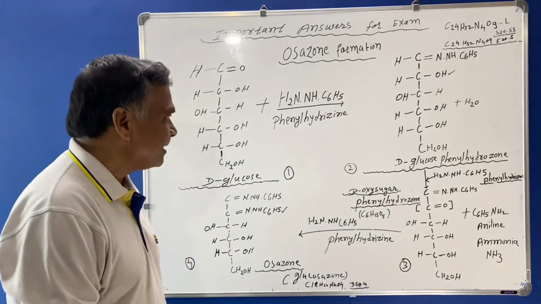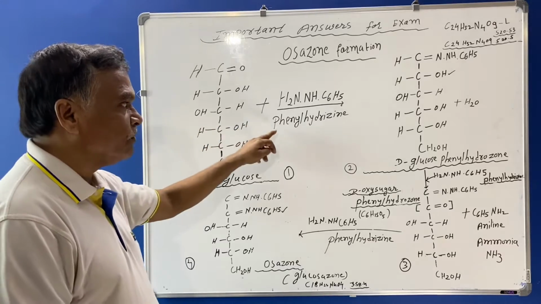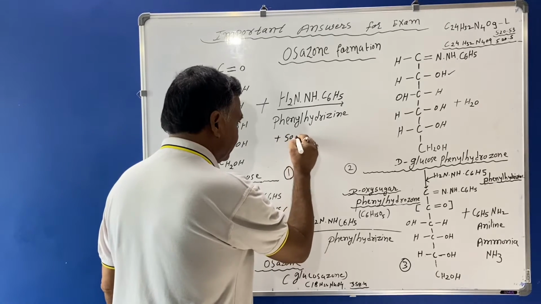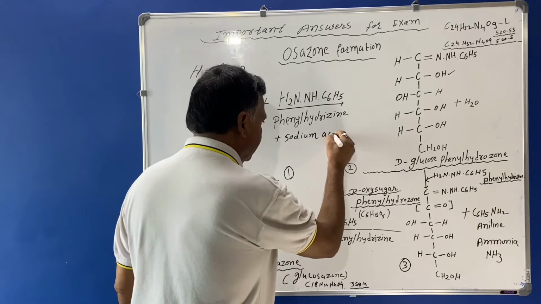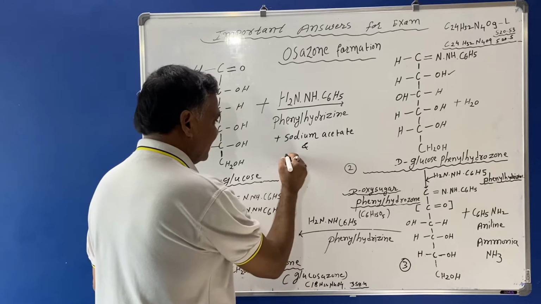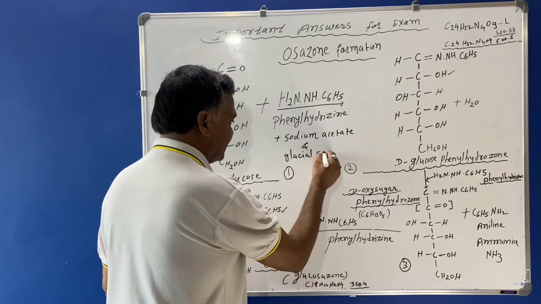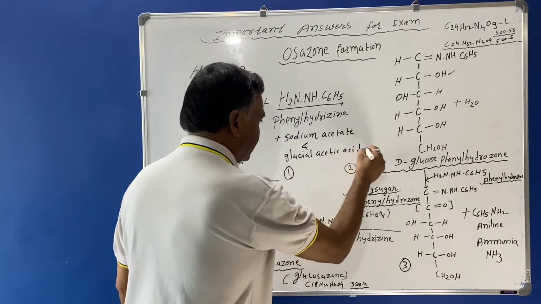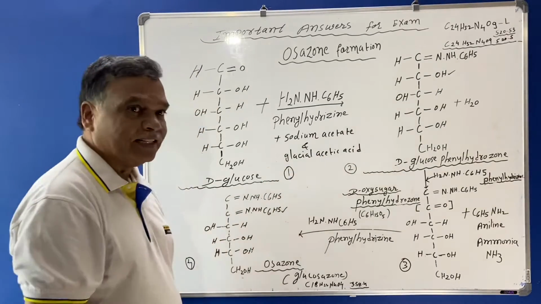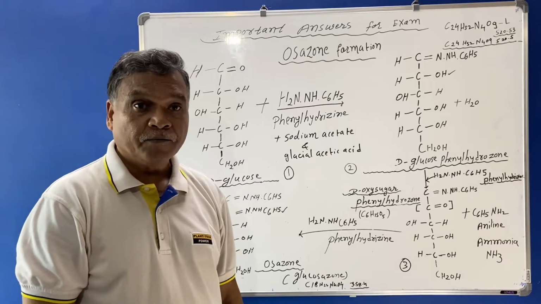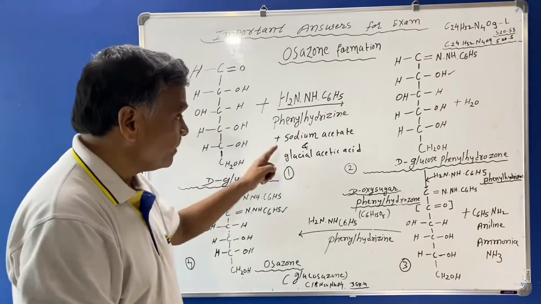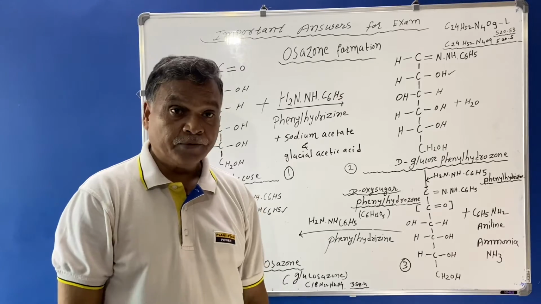Whenever glucose is treated with phenylhydrazine plus sodium acetate powder and glacial acetic acid, these two compounds, sodium acetate and glacial acetic acid, are used as a buffer for the formation of the Osazone structure of glucose, lactose and maltose, and they maintain the pH below 5, in the acidic range.